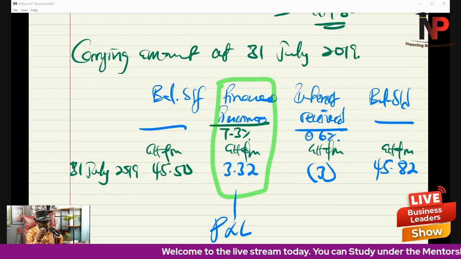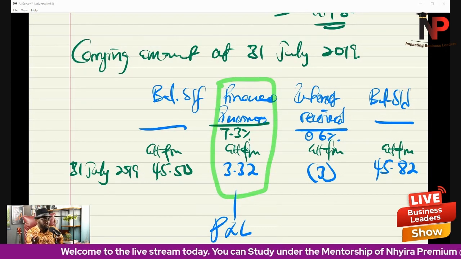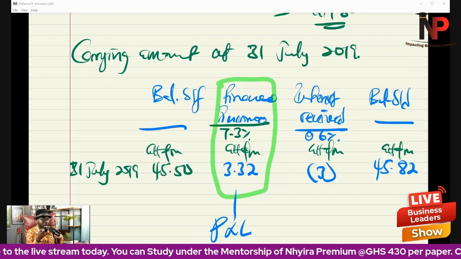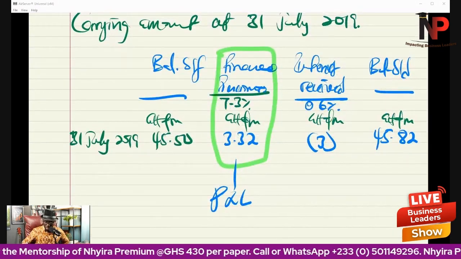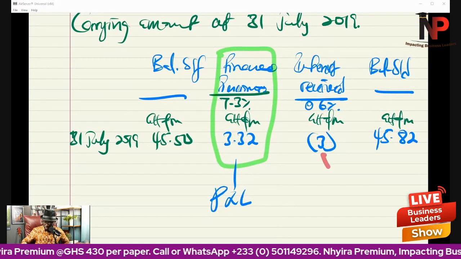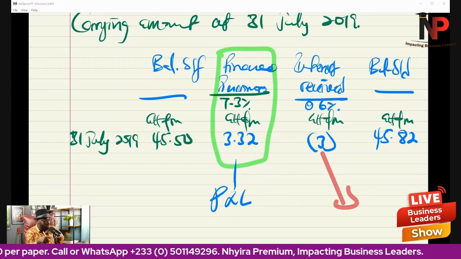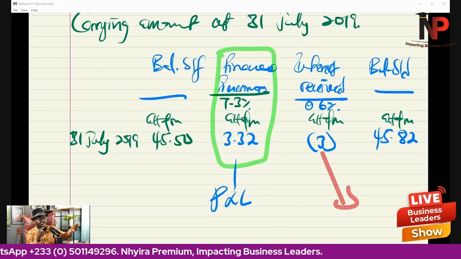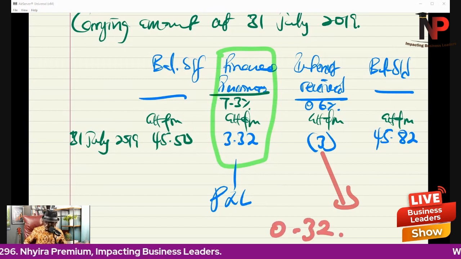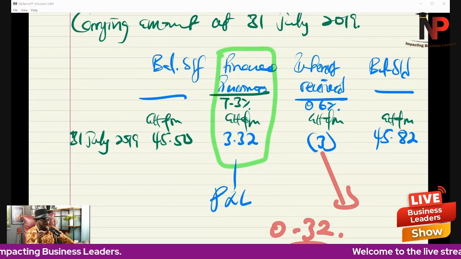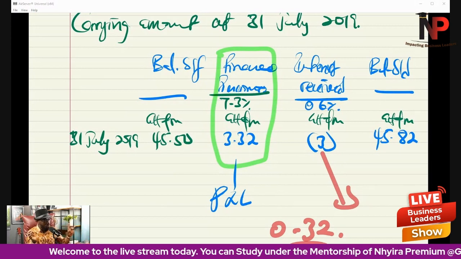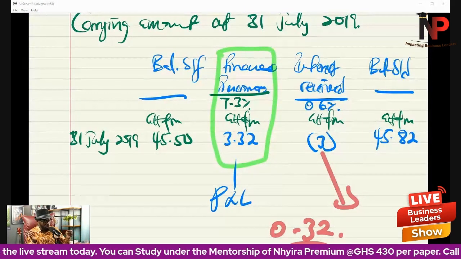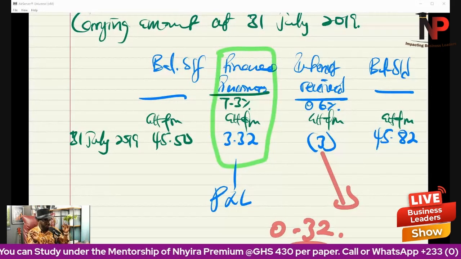Be careful, because sometimes if we are solving questions and it is a redraft of financial statements and we are correcting, what will happen is that probably the entity might have recorded the interest received in P&L. In that case, only the excess amount, the 0.32, will be added back to the P&L account. So you have to be mindful of the context of the question when it comes to the preparation of the financial statements generally.